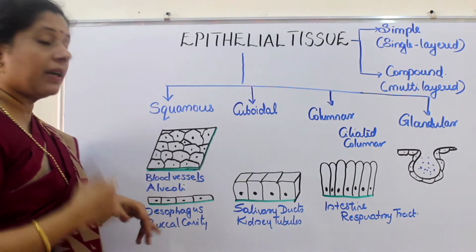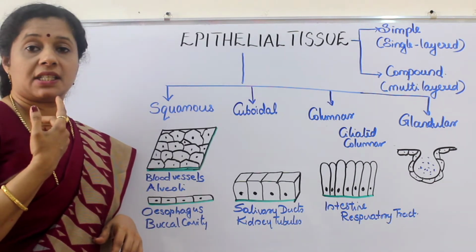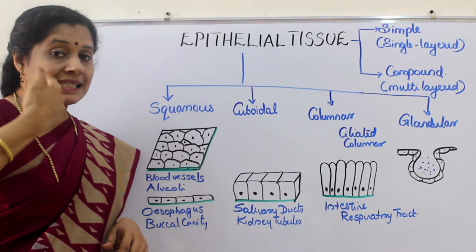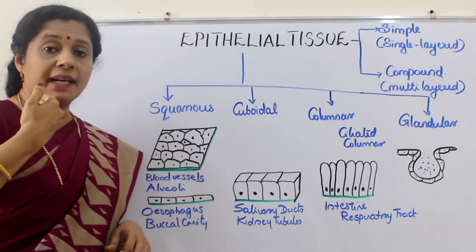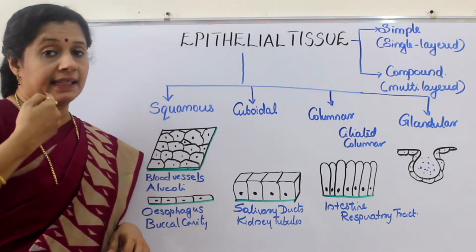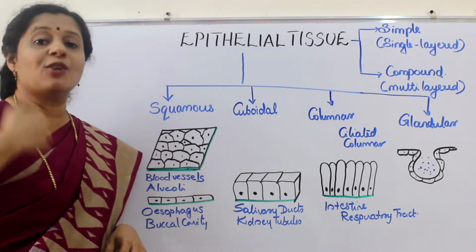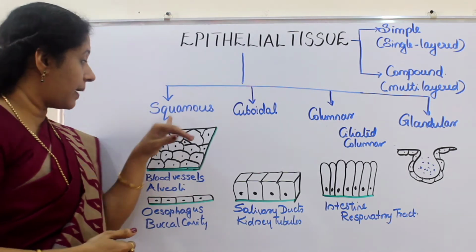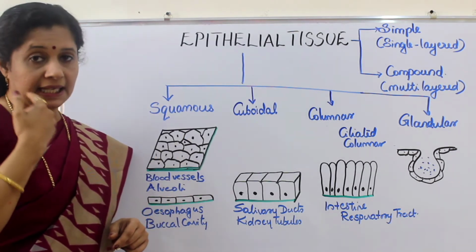Whereas when it comes to our esophagus and mouth cavity, when you open your mouth, you have your buccal cavity. The inner cheek cell is also made up of squamous epithelial cells, but there it is multi-layered, not only one layer, because one layer means it can go off fast, right? So multi-layered or compound squamous epithelium you will see within the buccal cavity.